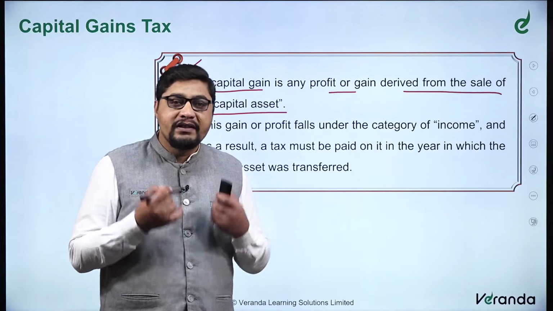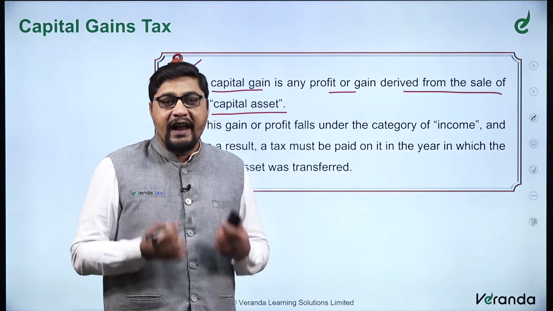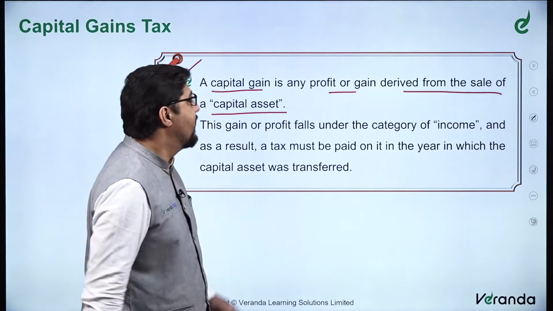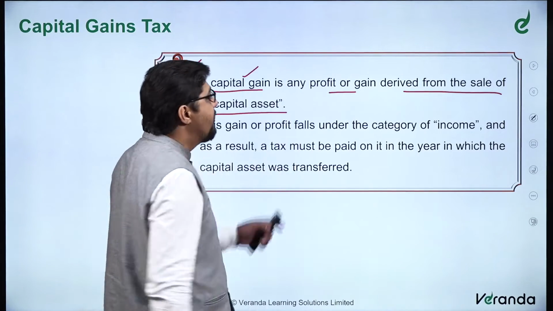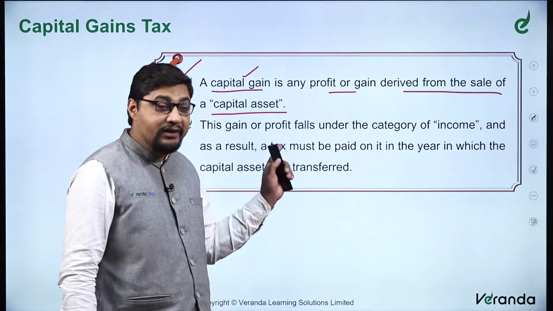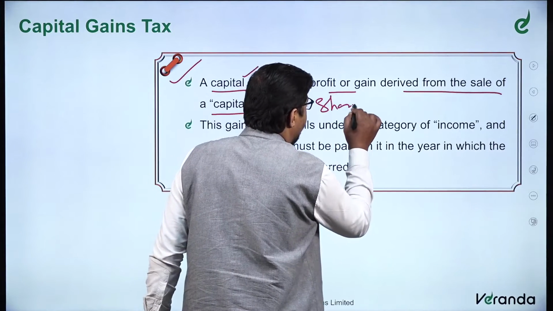Or even at the simplest level, at an individual level, if you are selling your flat or your house, that is also a part of capital gain. So simply, capital gain is any profit derived from the sale of capital assets. Whatever the capital assets are, and just remember, shares are included in the capital gain.